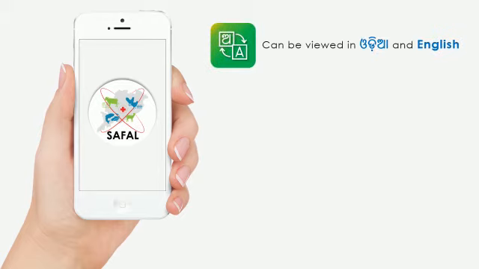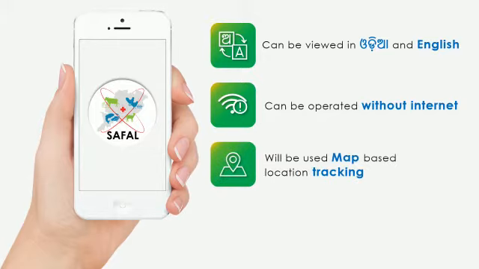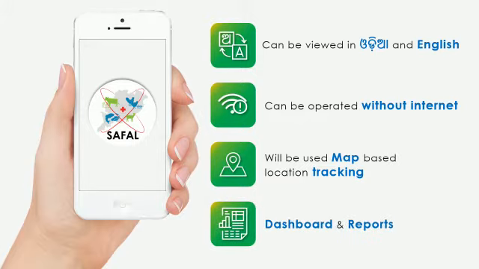Here are some user-friendly features of Shuffle app. It can be viewed in Odia and in English. Shuffle can be operated without internet. Shuffle will be used for map-based location tracking. Dashboard and reports based on attendance of users can be created from Shuffle app.